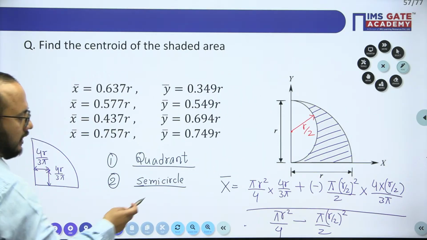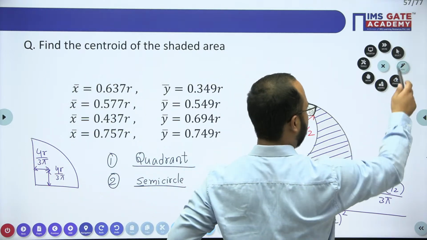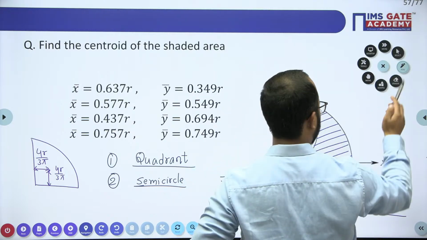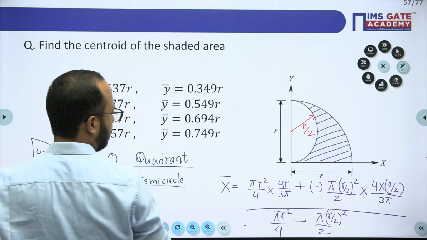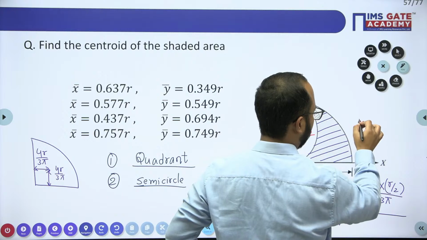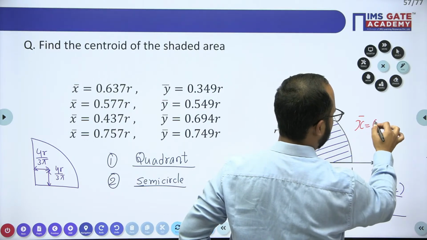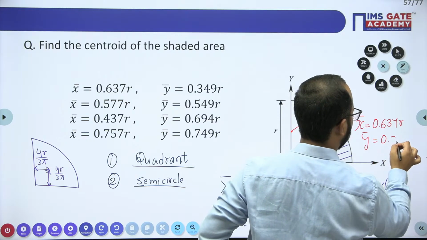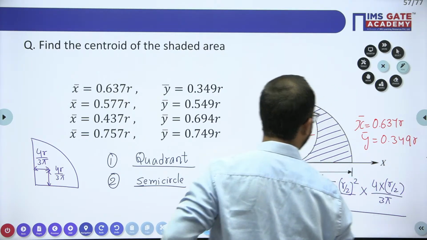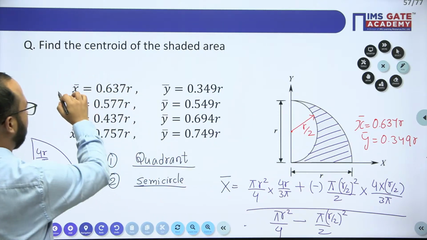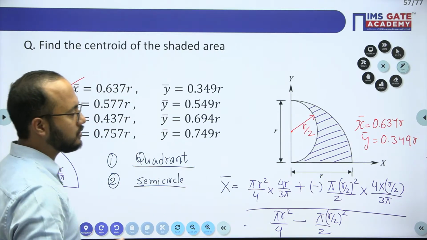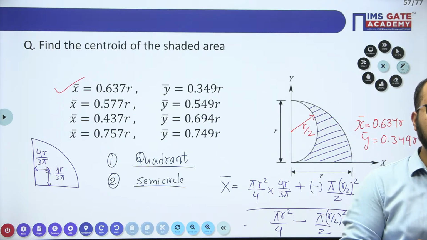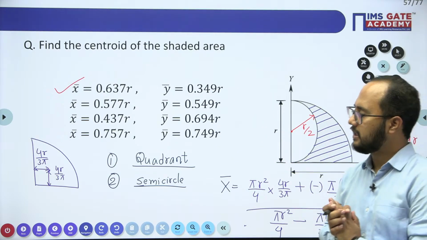After solving this one, I will write the answer here for you, just for your reference. Finally you will have this value of x bar 0.637r and y bar 0.349r. So option A, the first option, will be the correct answer here, right? That is the question we were having.